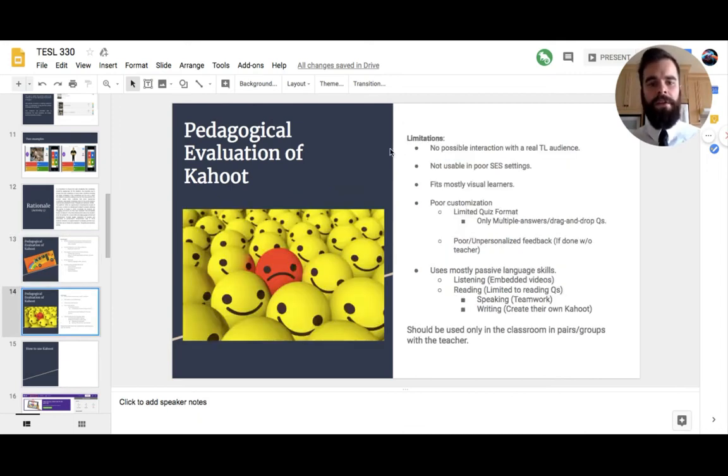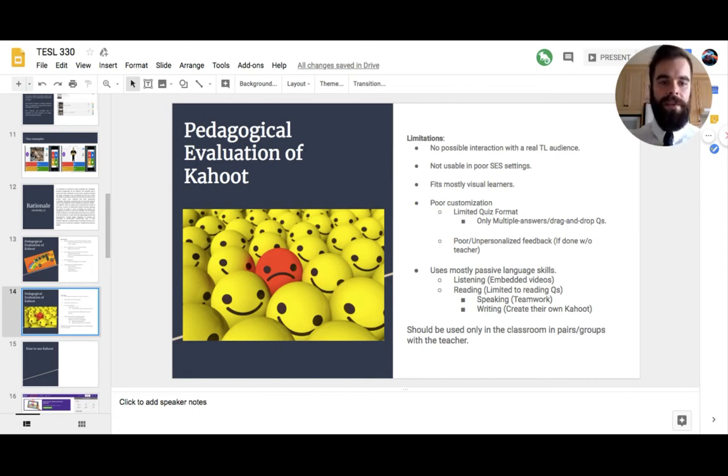The limitations of Kahoot. First of all, it is not possible for learners to interact with a real audience in their target language with Kahoot. Kahoot cannot be used in poor socioeconomic settings, since it requires a lot of mobile devices. It will fit mostly visual learners, since the students will have to read the questions. They have pictures to support them, but there's no audio with Kahoot unless the teacher uses a video.